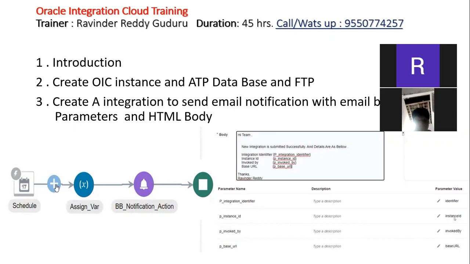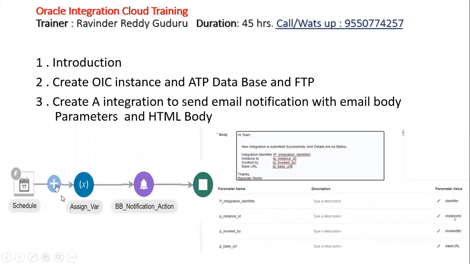Next, after creating the OIC instance, we'll create the first integration, which is email notification with parameters, email body parameters, and HTML body.